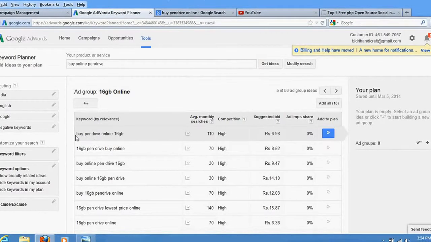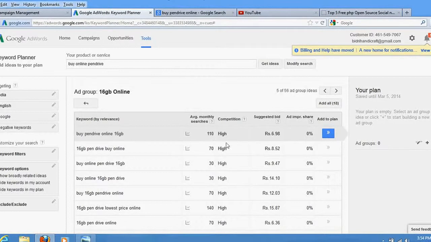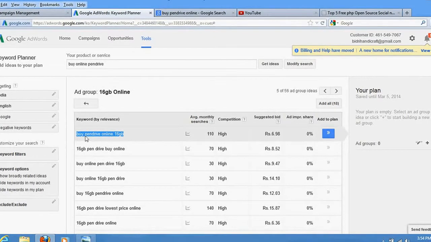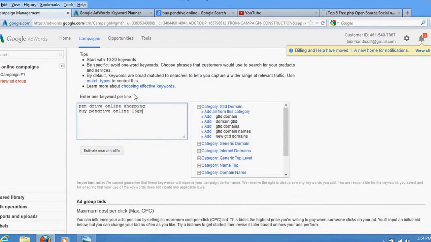This much people search. You need to pay not 10 rupees for that, you need to pay 7 rupees for that. Okay, then what I would show you is how to set the bid. Just copy this and paste it after entering. Okay, and let's see how to set the prices.